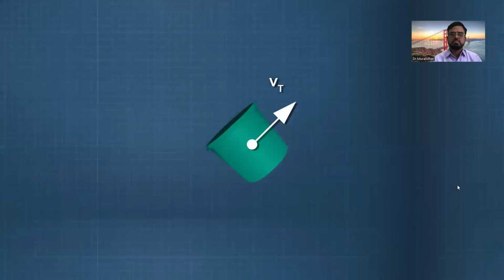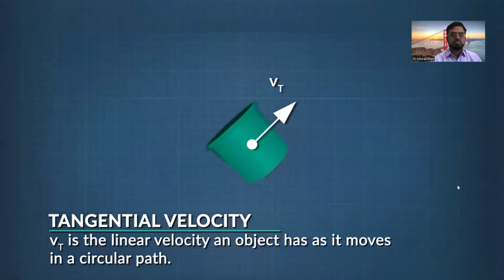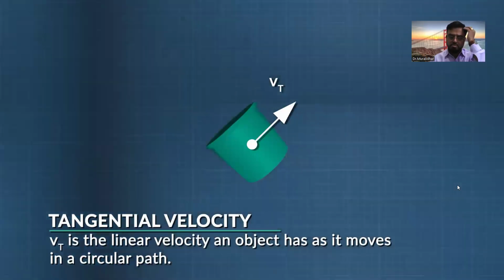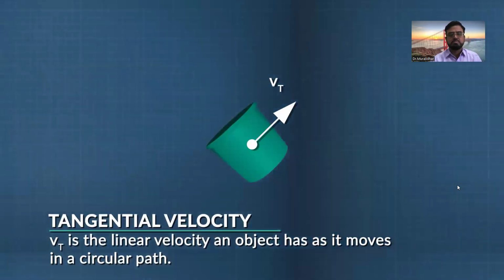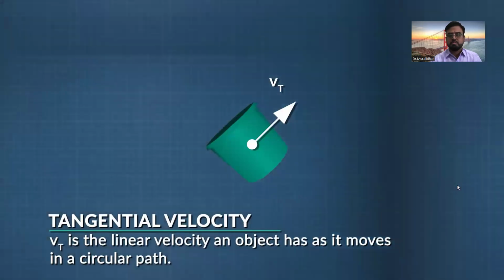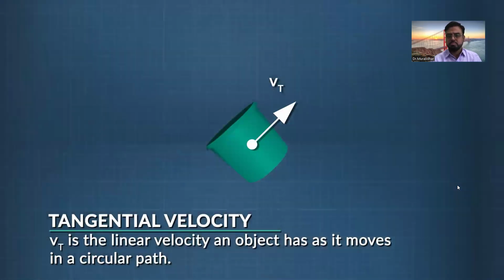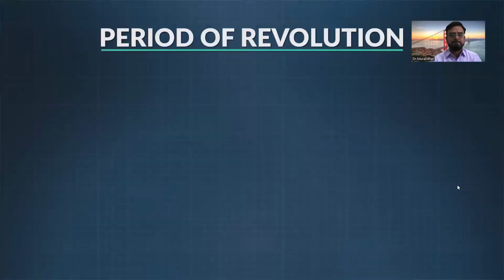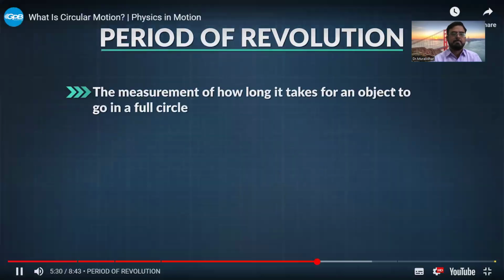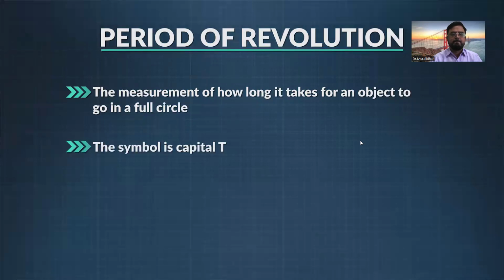The bucket's velocity is called tangential velocity, v sub T, because if tension lets up at any given moment, the object flies in a straight line that's tangent to the circle. So the direction of tangential velocity changes constantly as the object travels in a circular path. To measure how long it takes for the object to go in a full circle, that's called its period of revolution, capital T, or simply the period, measured in seconds.